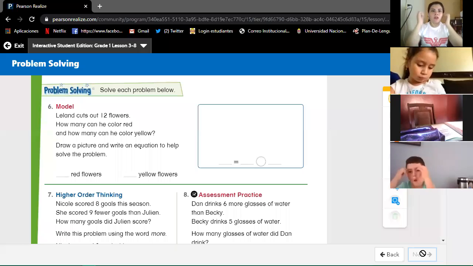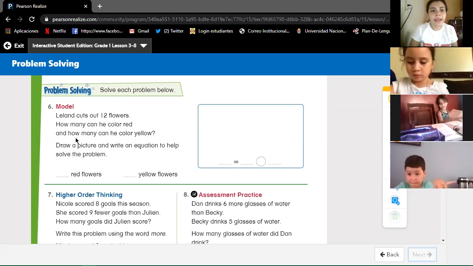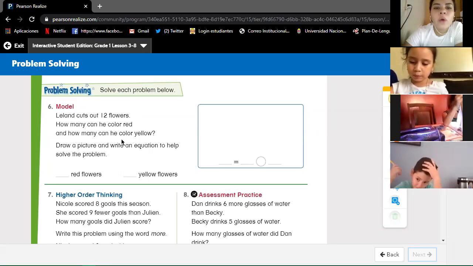Problem solving. Solve each problem below, okay? Leland cuts out 12 flowers. In total, we have 12, the number 12. How many can he color red? And how many can he color yellow? Okay? In total, we have 12. We're going to draw 12 circles, okay?